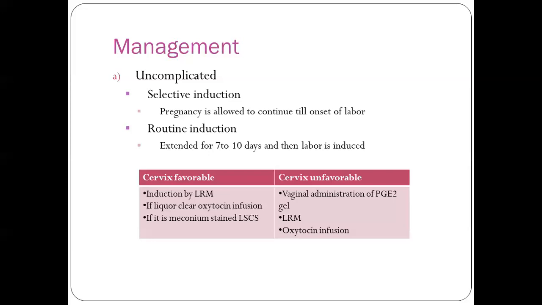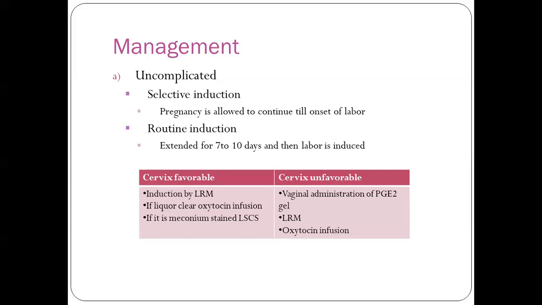In uncomplicated cases, sometimes we allow the pregnancy to continue and wait for the onset of normal labor pain. But in other cases, we do routine induction, that is, after an extension of 7 to 10 days. If the cervix is favorable, we directly induce the labor by low rupture of membranes.